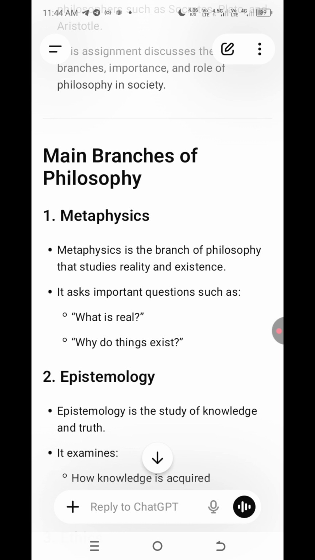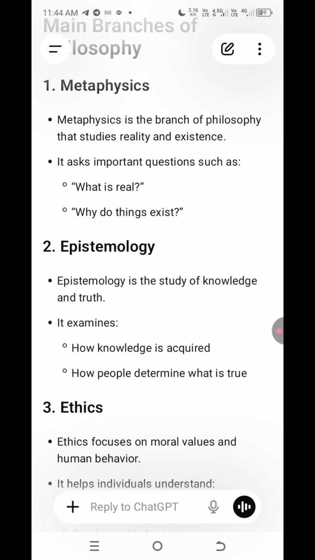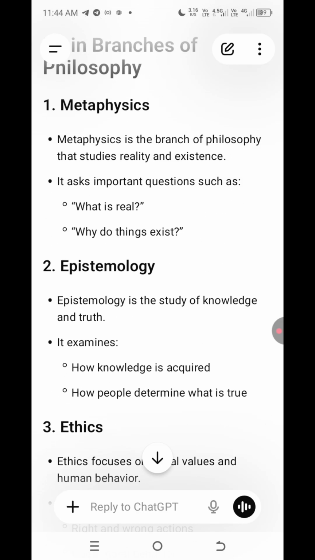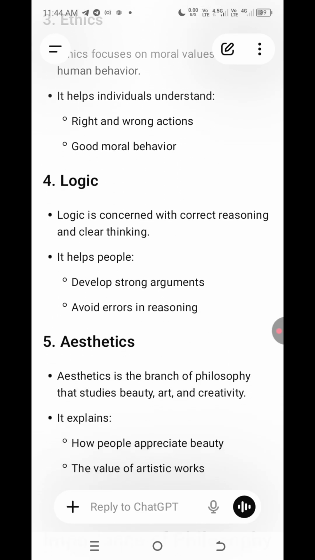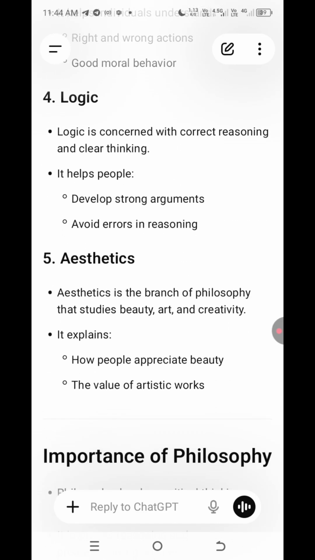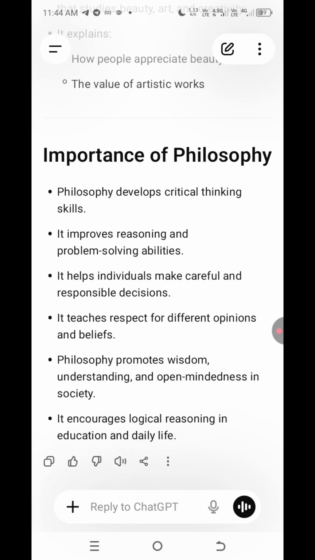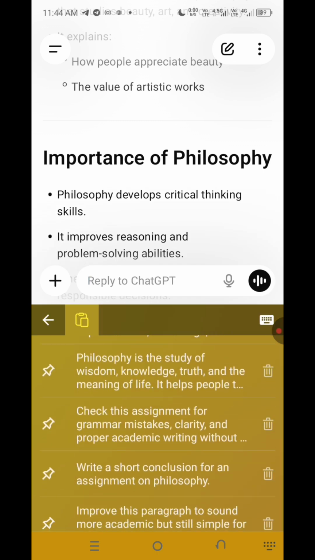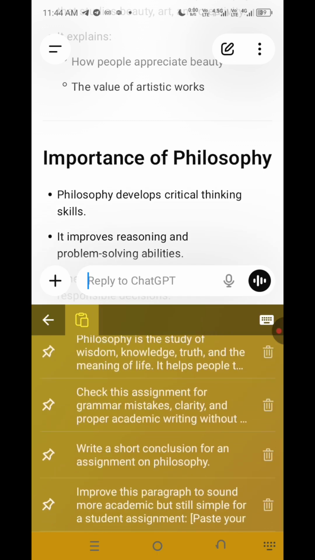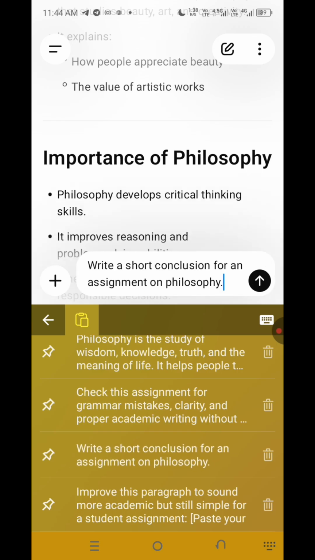This is what I want you to do, because you see that this one is well structured. You have the first one to be metaphysics, epistemology, ethics, logic, but the other one was just combined and it's not understandable. So this is how it is now. This is the answer though, but let's try to improve it. Let's try to make some advancement of the answer. Then I'll ask you to write a short conclusion for it, and we're almost done.